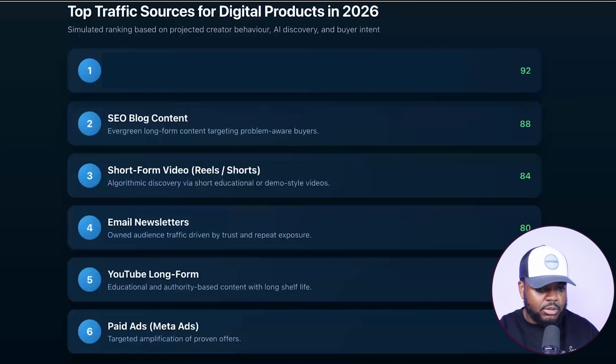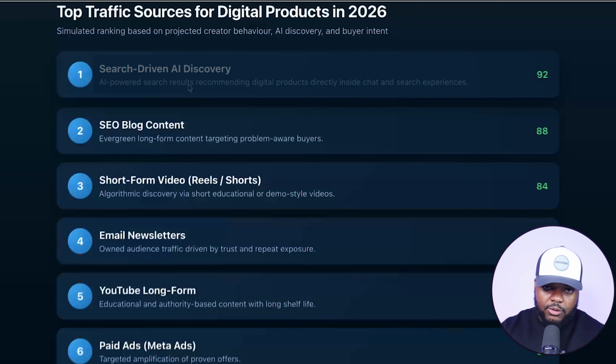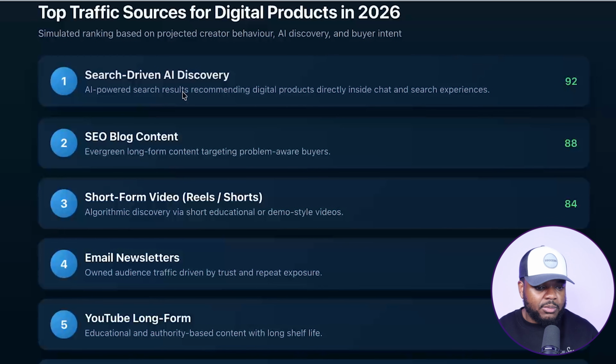But moving on to the number one traffic source, according to the new model of ChatGPT, which is going to be search-driven AI discovery. So it's no surprise that AI is taking over. I'm making a video about AI. I'm using AI in my video, and the number one traffic source is going to involve AI as well.